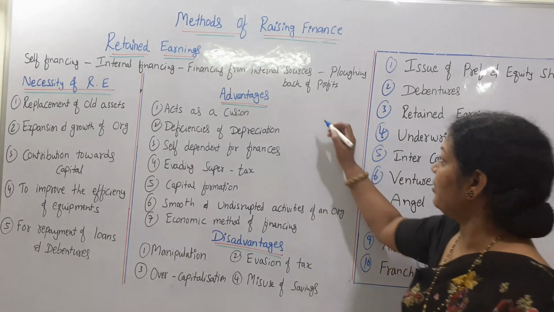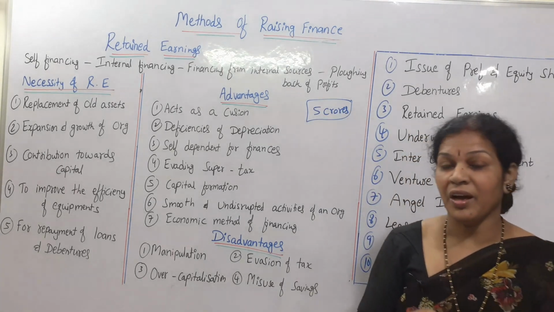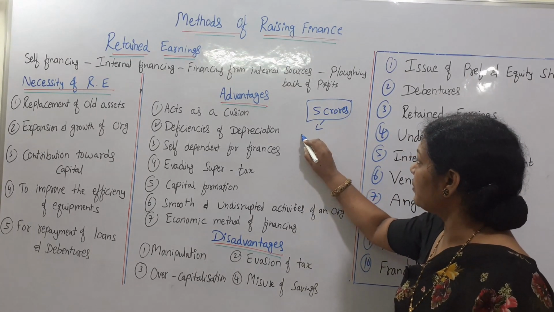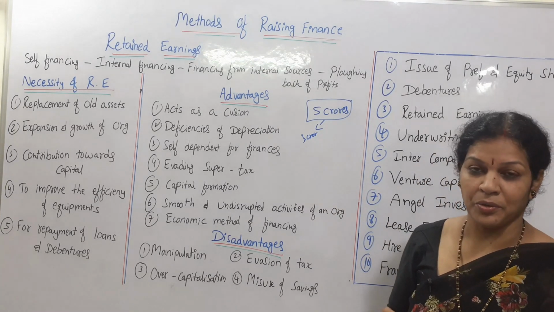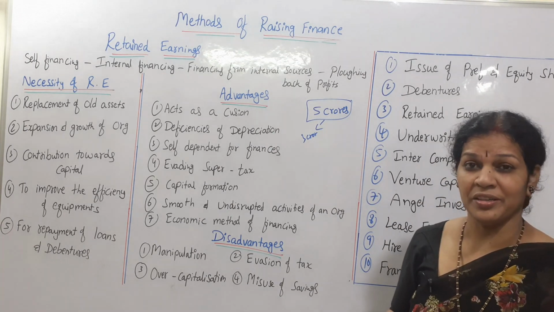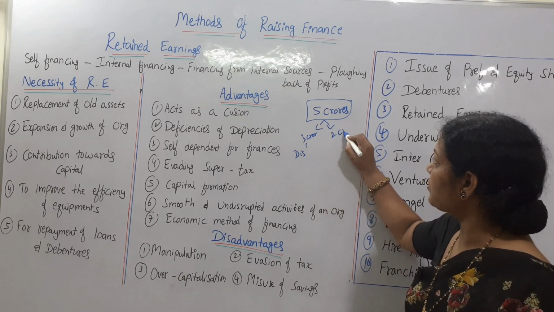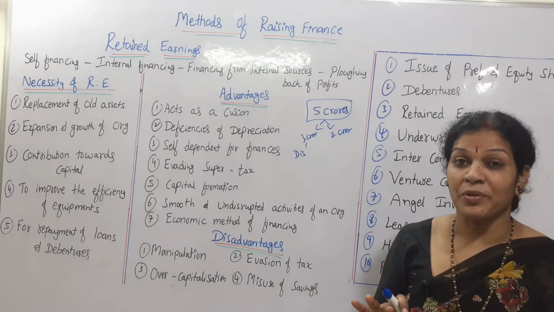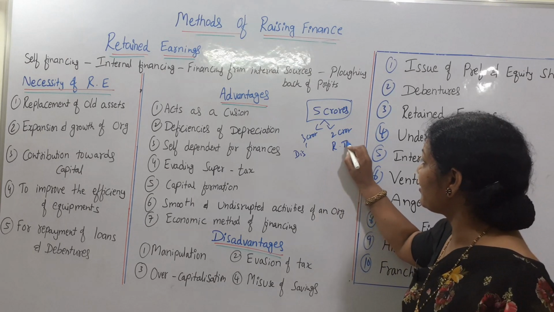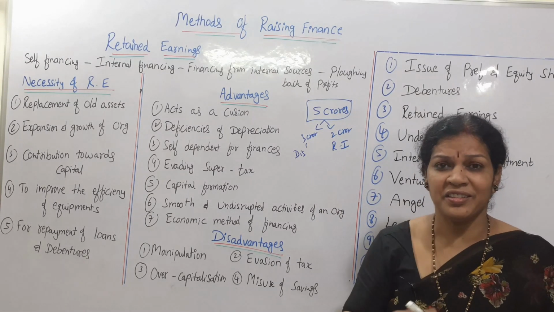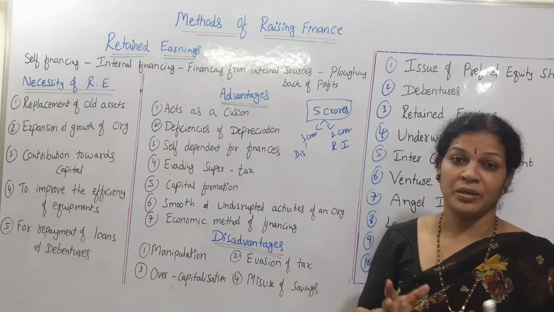Confused? I'll give you clarity. Suppose we have an organization, and we got 5 crores of profit. Total profit is 5 crores. Out of 5 crores, 3 crores we want to distribute to the debenture holders and shareholders: shareholders get dividend, debenture holders get interest. So this is distributed. And what about the other 2 crores? That 2 crores of profit they don't want to distribute. They want to turn it into retained earnings. This is just an example. It can be 1 crore or 50 lakh, whatever it may be. It depends on the organization's committee members.